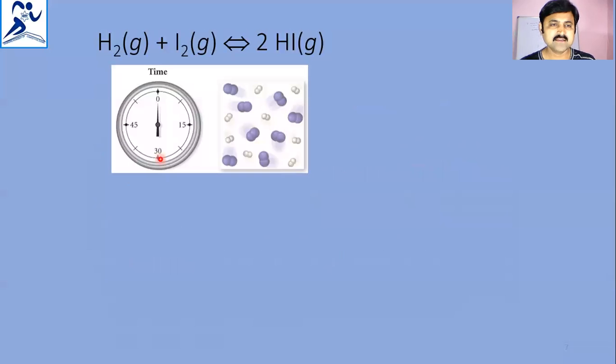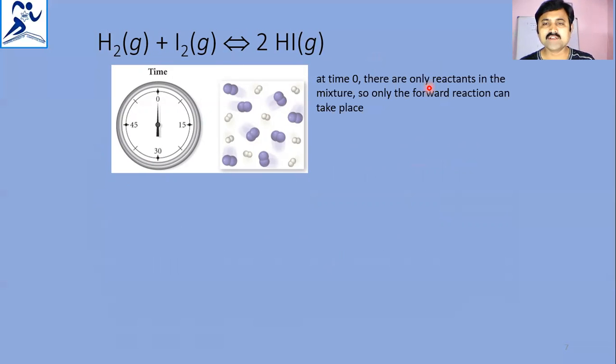Here is one more chemical equation to understand dynamic equilibrium: H2 plus I2 in equilibrium with 2HI, all in the gaseous state. At time zero, the initial condition, there are only reactants in the mixture, so only the forward reaction can take place. Here the H2 concentration is taken as 8, the I2 concentration is taken as 8, and the HI concentration is 0 at the initial time.